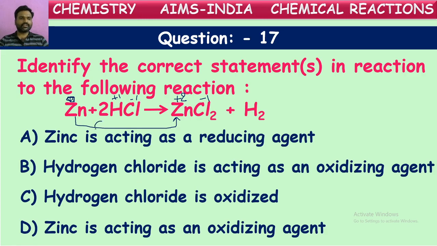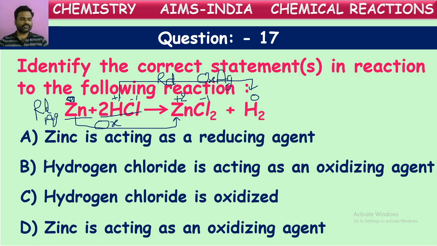So the increase in the oxidation number is called oxidation. If you see for hydrogen here, it is in the elementary form, it became 0. It goes from +1 to 0, which is called reduction. Decrease in the oxidation number is called reduction. Now we can say zinc is oxidized, HCl is reduced. And the one which is getting oxidized is a reducing agent, which means zinc is the reducing agent, and HCl is an oxidizing agent because it is getting reduced.